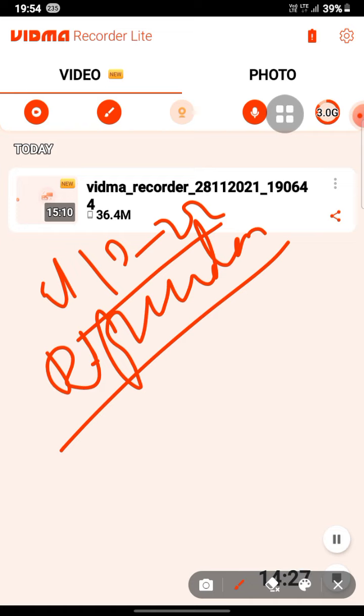Article 20, protection in respect of conviction for an offence. No person shall be convicted of any offence except for the violation of law.